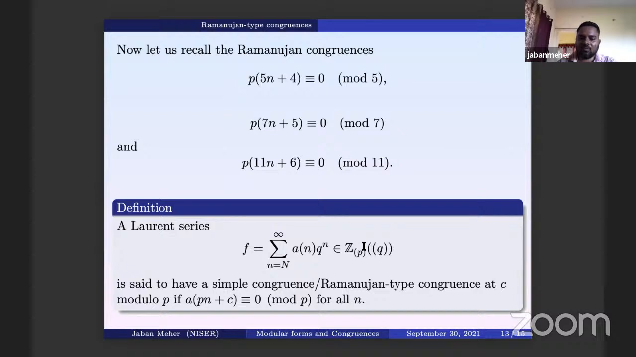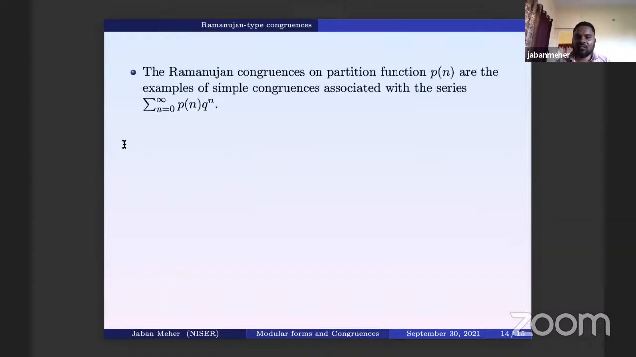So if you are given a series, nothing to do with modular forms, just a series like this, you can say that it has a simple congruence. In some papers they write simple congruence, and in some papers they write Ramanujan type congruence, so that is why I have written both. So at C modulo P, if a(Pn plus C) is congruent to 0 mod P for all n. If you consider the series for p(n), the Ramanujan congruences are nothing but the simple congruences associated to this series.